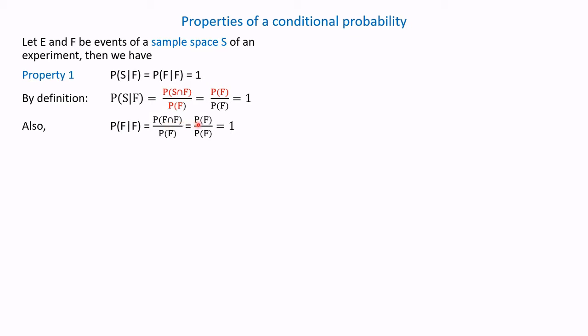Therefore, probability of F divided by probability of F equals 1. Hence, we have proved that the conditional probability of S given event F has occurred equals the conditional probability of F given F equals 1.